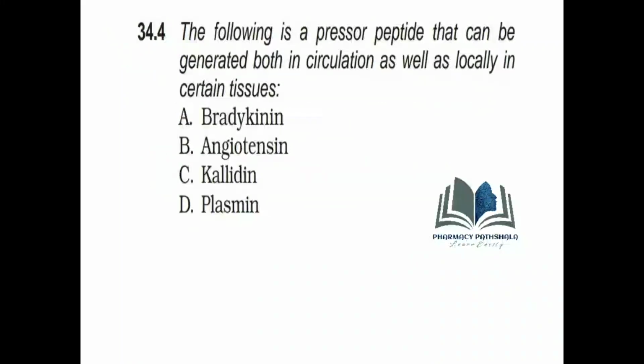The following is a pressor peptide that can be generated both in circulation as well as locally in certain tissues. The right answer is B, angiotensin.